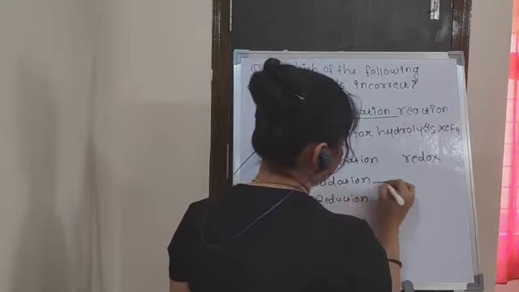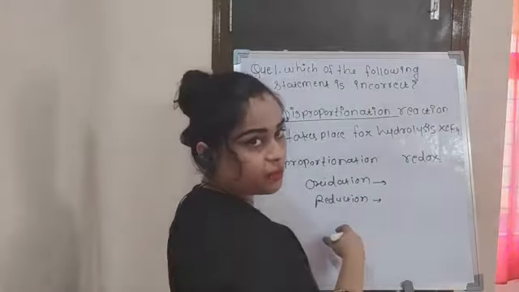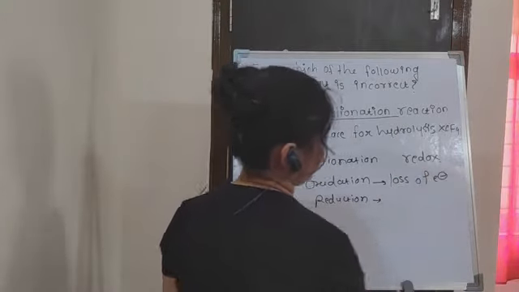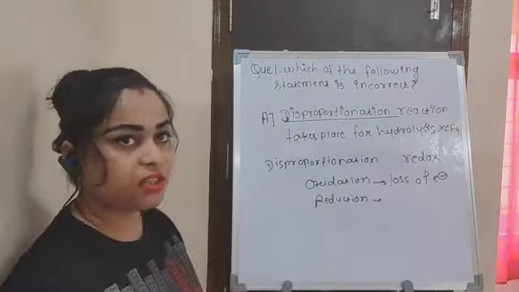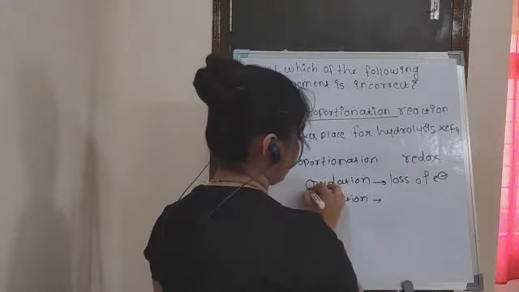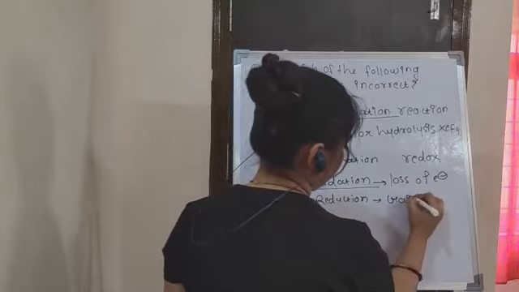In an oxidation reaction, the addition of oxygen takes place or loss of electron takes place. Either addition of oxygen, loss of hydrogen, or loss of electron. These are related with the oxidation. Another one, in case of reduction, there is gain of electron.